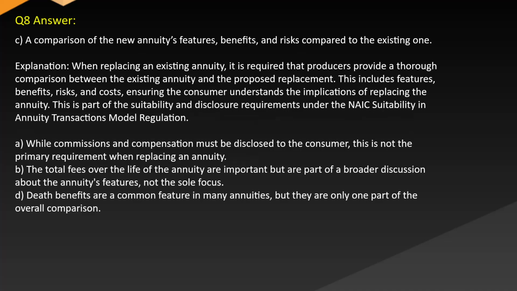Answer: C. A comparison of the new annuity's features, benefits, and risks compared to the existing one. Explanation: when replacing an existing annuity, it is required that producers provide a thorough comparison between the existing annuity and the proposed replacement. This includes features, benefits, risks, and costs, ensuring the consumer understands the implications of replacing the annuity. This is part of the suitability and disclosure requirements under the NAIC Suitability and Annuity Transactions Model Regulation.